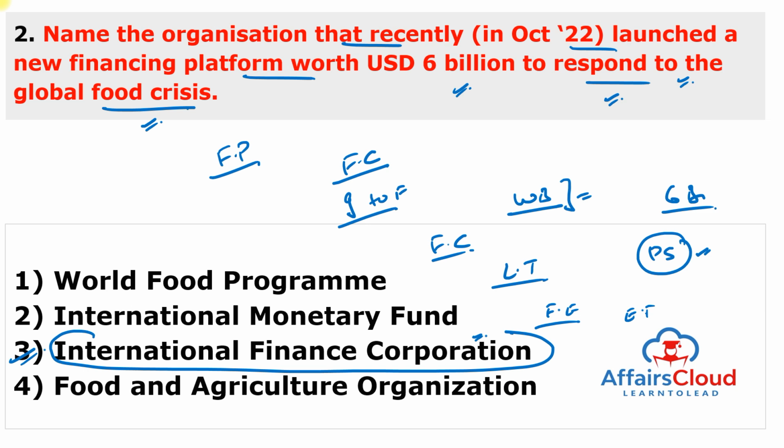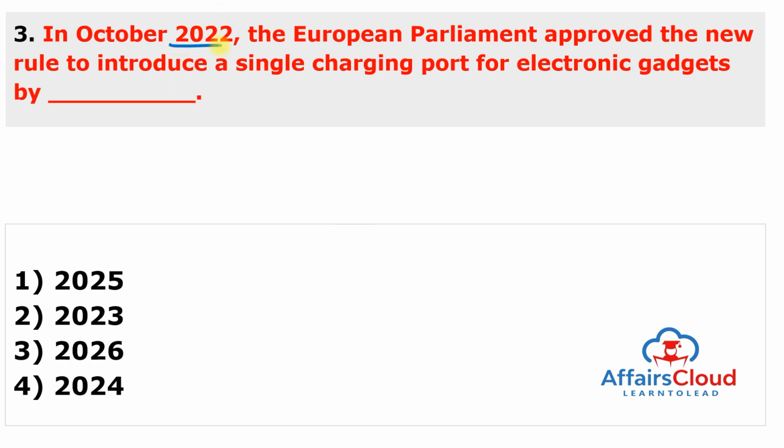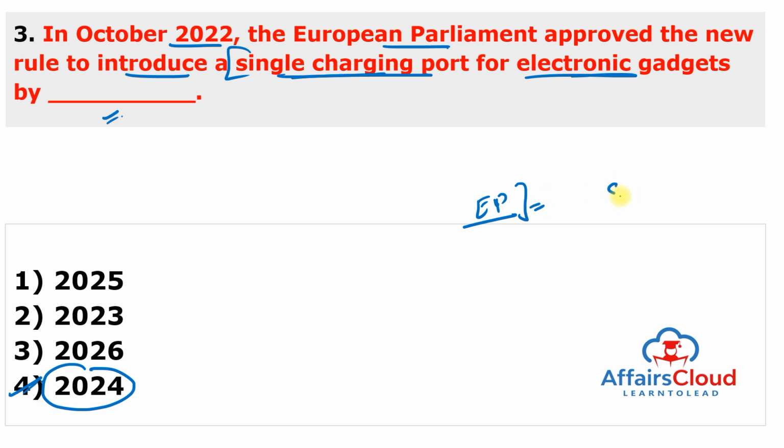Moving to next question. In October 2022, the European Parliament approved the new rule to introduce a single charging port for electronic gadgets by which year? And this is by the year of 2024. So answer of this question is 4. So remember, this is European Parliament who approved the new rule to introduce a single charging port for electronic gadgets by the year of 2024 in European Union, not all over world.